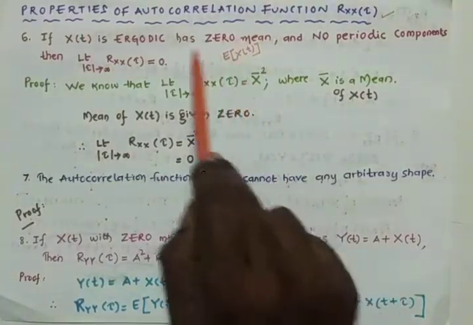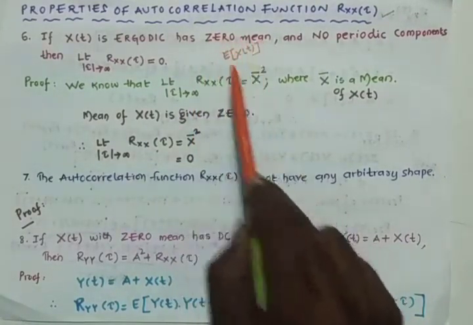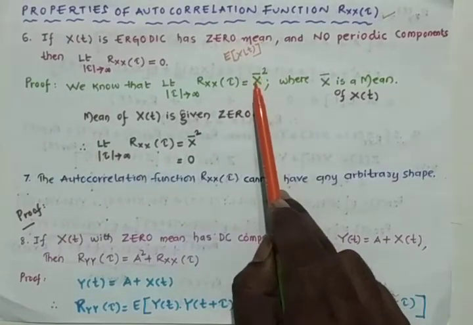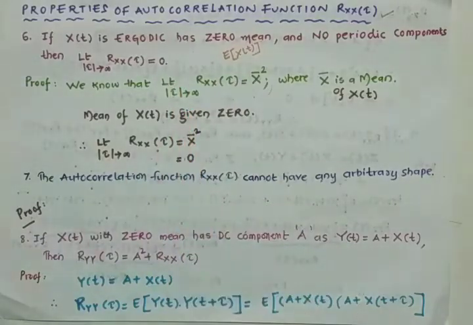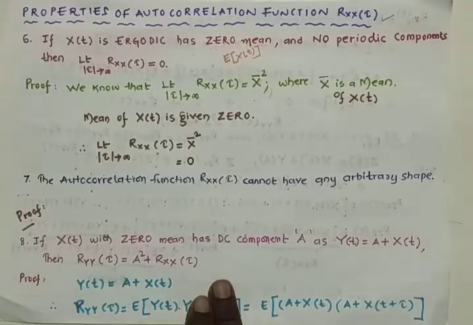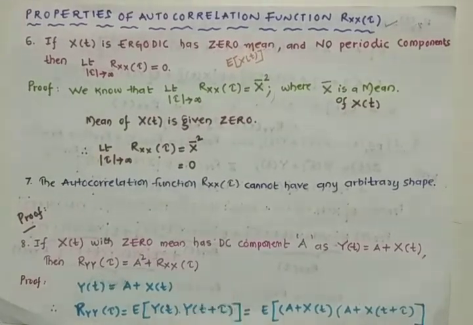Here it is mentioned that the mean is 0, that means x bar is 0. By substituting x bar as 0, we can prove this. Nothing else is there; it is an extension of property 4 only.